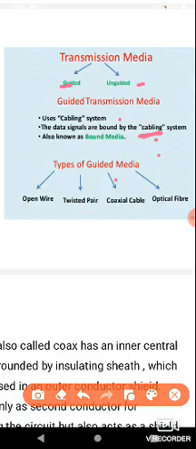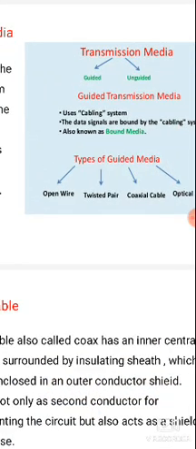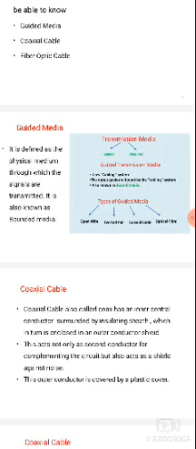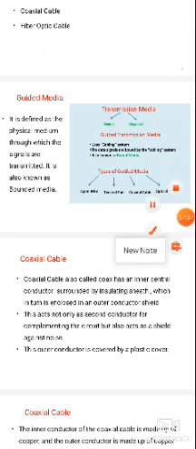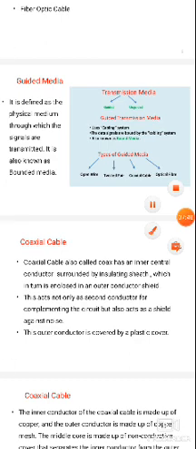So this is the basic difference between coaxial cable and twisted pair cable. The twisted pair cable is used in telephony systems. Coaxial cable is the example of unidirectional communication, and twisted pair cable is the example of bidirectional communication. Unidirectional communication is simplex and bidirectional data transmission is full duplex.